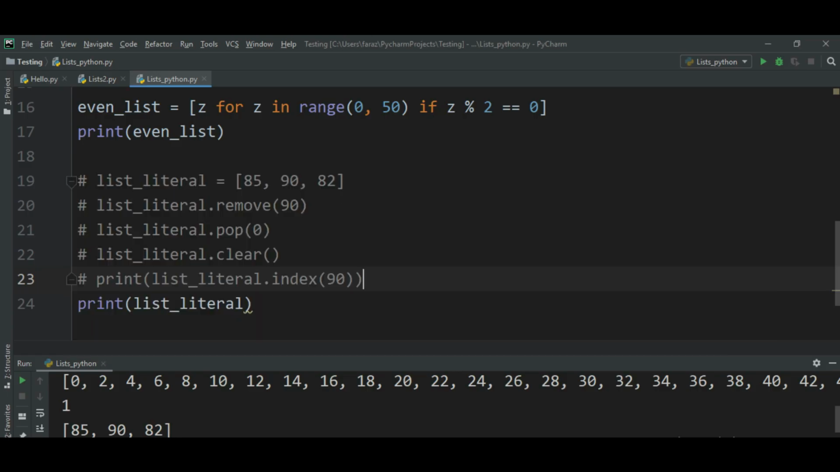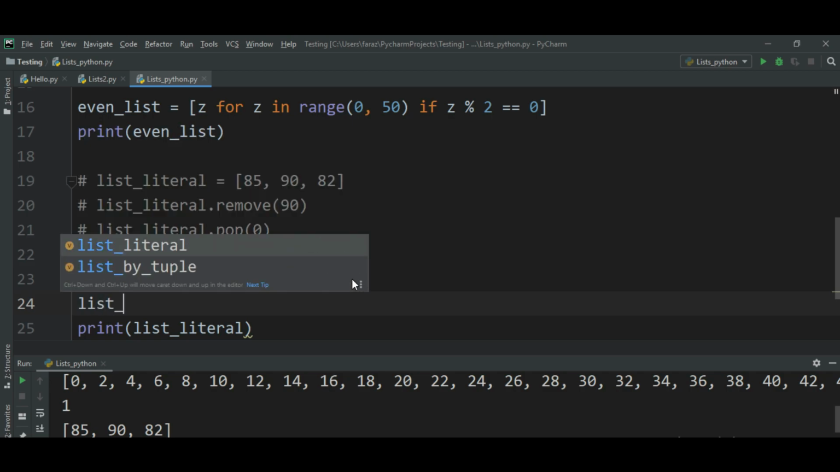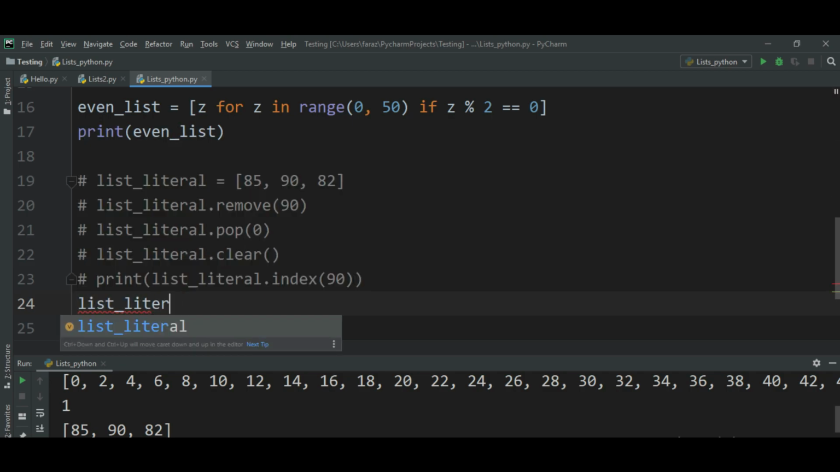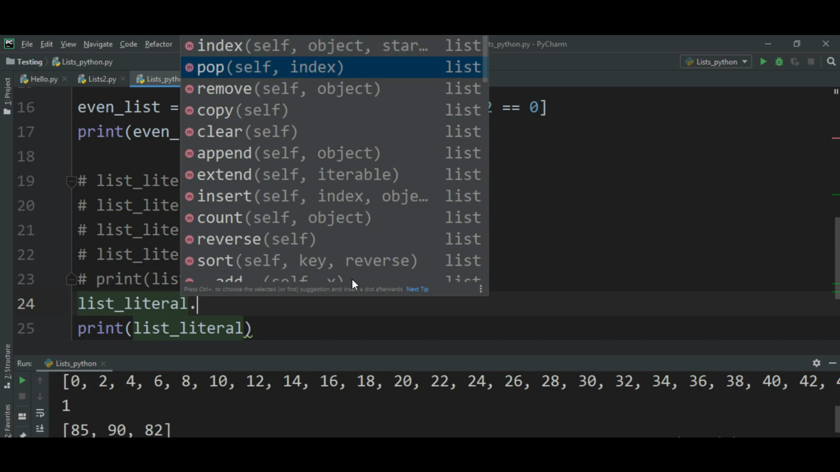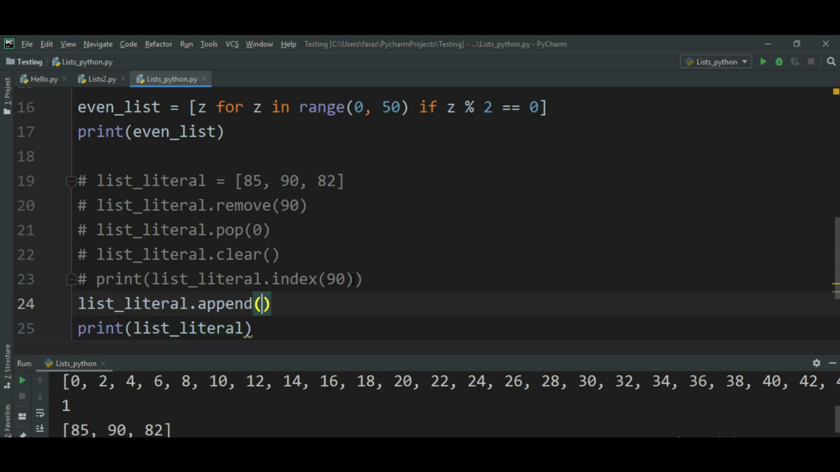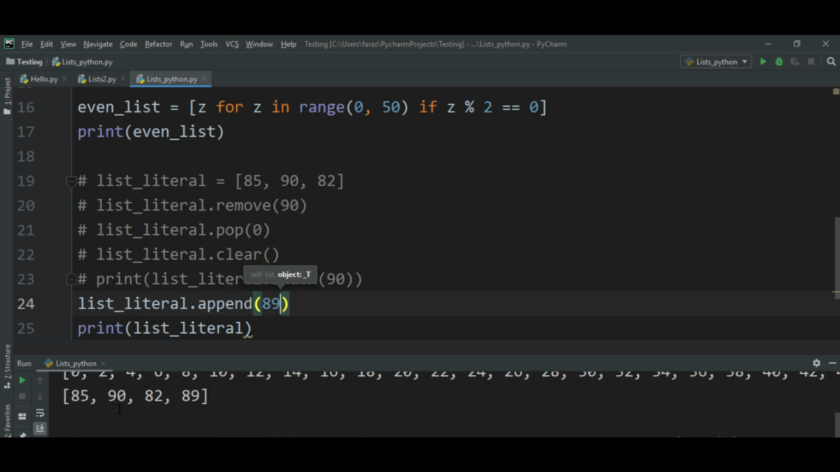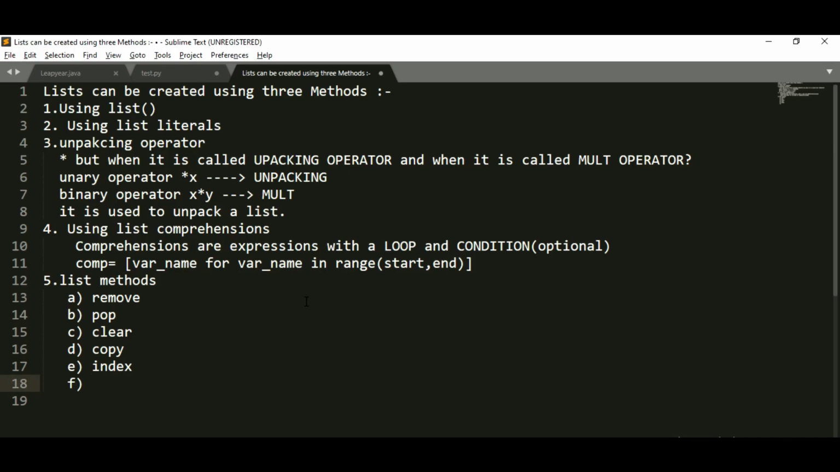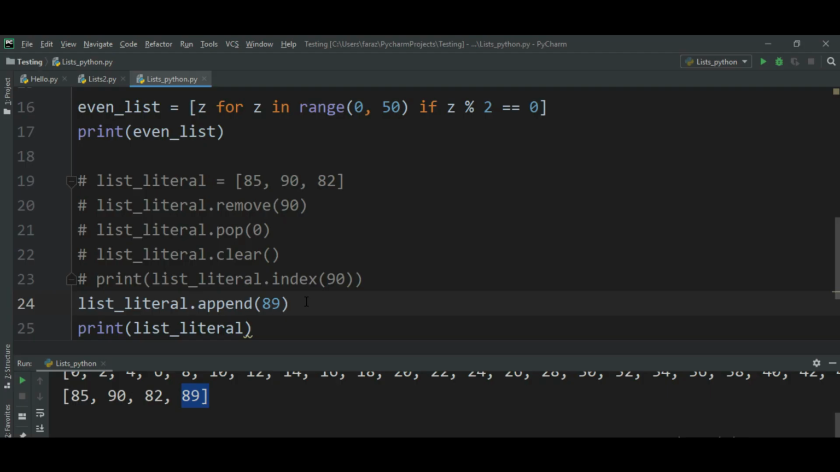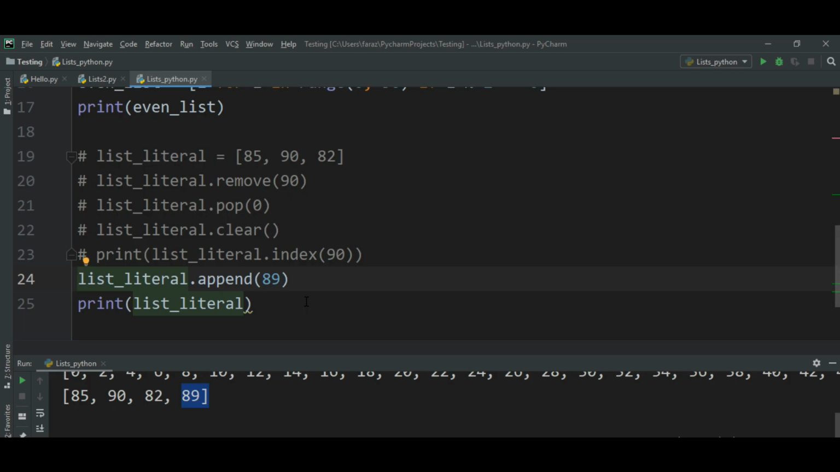Next one, list literal dot. We are done with index, pop, remove, copy, clear, append, right? Append method is very easy. It's going to add an element at the end. For example, I want to add 89 to this. I'll add 89 here, right? So we got 89 at the end. I hope you understood this method. It's very easy, no need of any complications there. Let us move on to the next one.